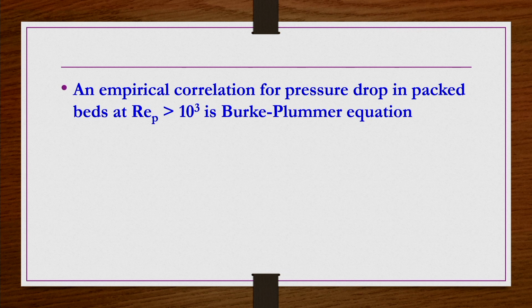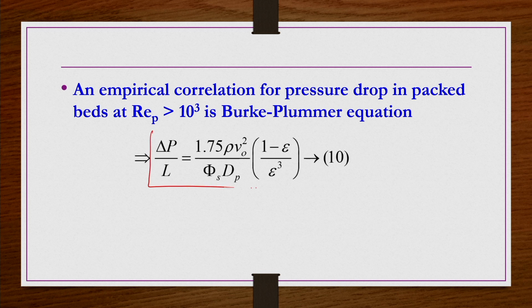Now, an empirical correlation for pressure drop in packed beds at Re_p greater than 10 power 3 is known as the Burke-Plummer equation, and it is given as this. This is the empirical correlation developed by Burke and Plummer. According to them, for flow through packed beds, when the Reynolds number is greater than 10 power 3, delta P by L equals 1.75 rho V naught bar square divided by pi s dp multiplied by 1 minus epsilon divided by epsilon cube.